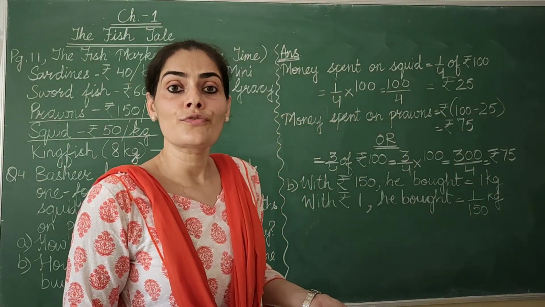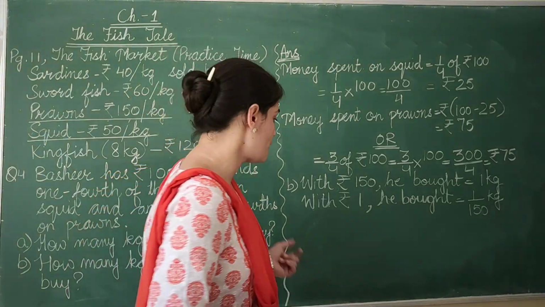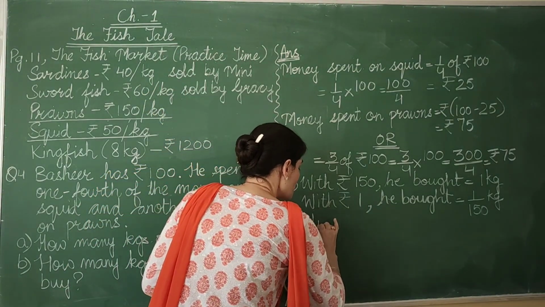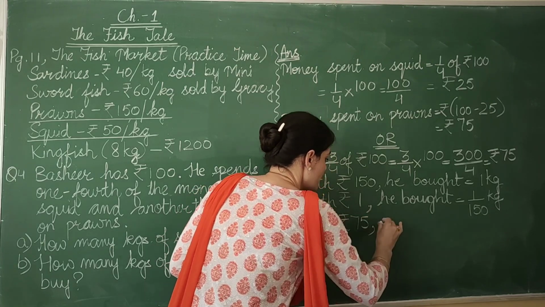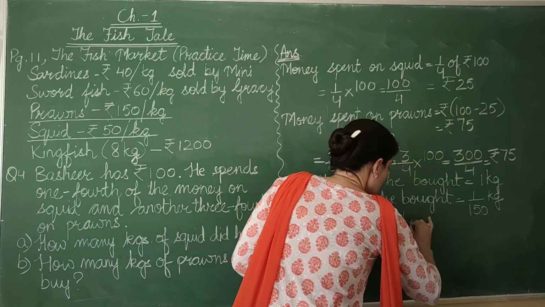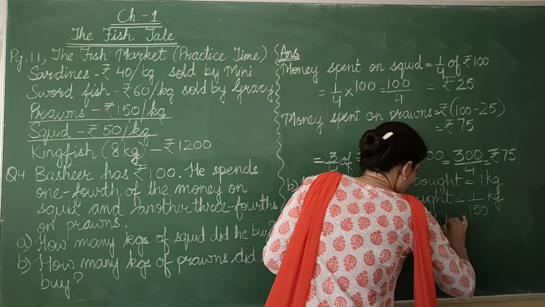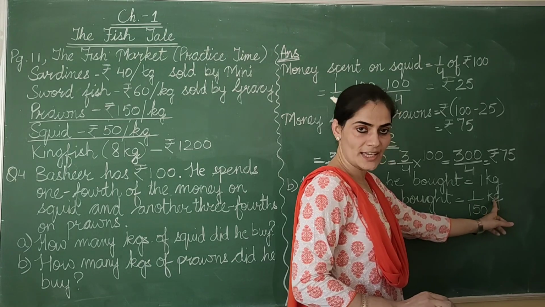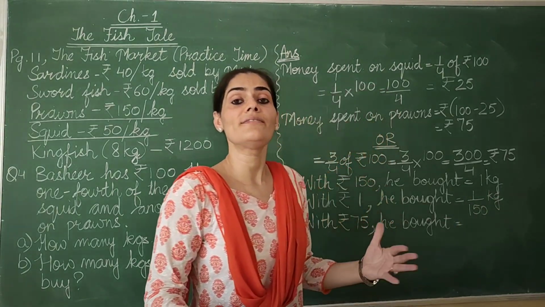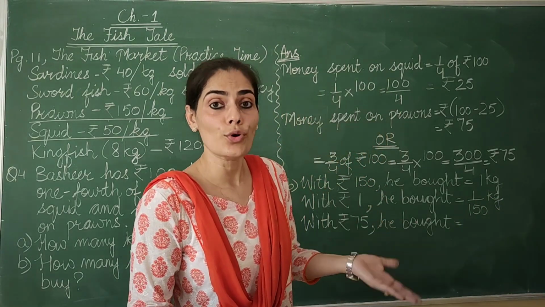And now we want to find for rupees 75. So with rupees 75, he bought. If from rupee 1 he is able to buy 1 upon 150 kg, then with rupees 75 he will be able to buy more.